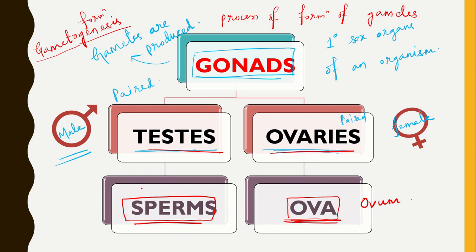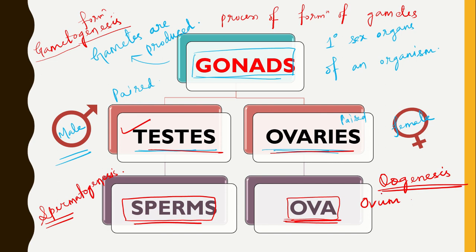So the process of formation of sperms from the testis is known as spermatogenesis. What is spermatogenesis? The process of formation of sperm is known as spermatogenesis. And likewise, the process of formation of ovum is known as oogenesis. So the location of spermatogenesis is testis and the location of oogenesis is in ovaries.